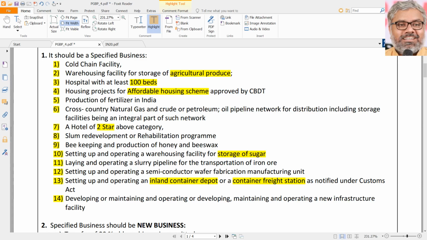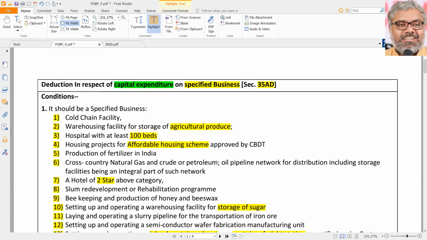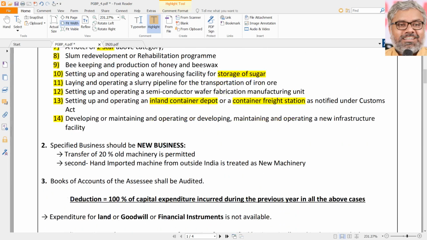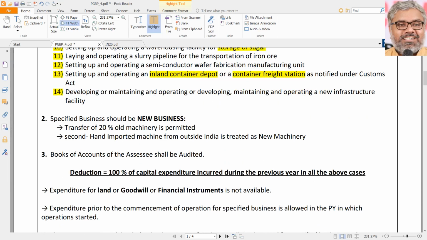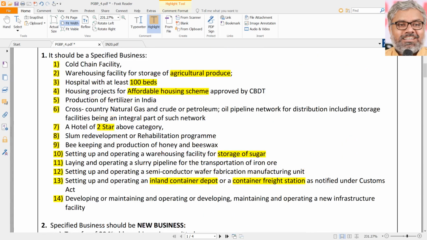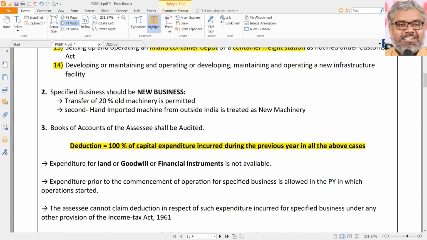So these are the 14 different businesses which are notified in the Income Tax Act under Section 35AD as specified businesses. And what is the speciality ultimately? The speciality is that they get a 100% deduction of capital expenditure incurred during the previous year in all the above cases. That is the benefit that these businesses will get under Section 35AD.